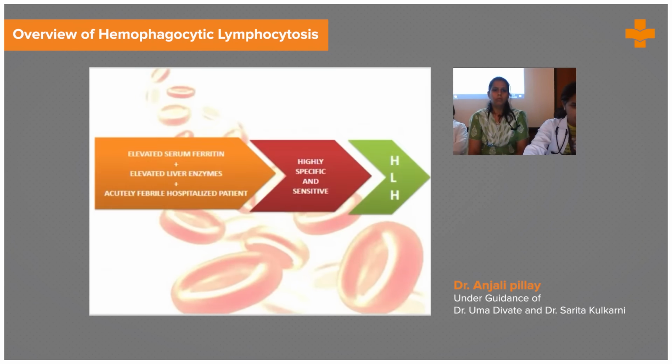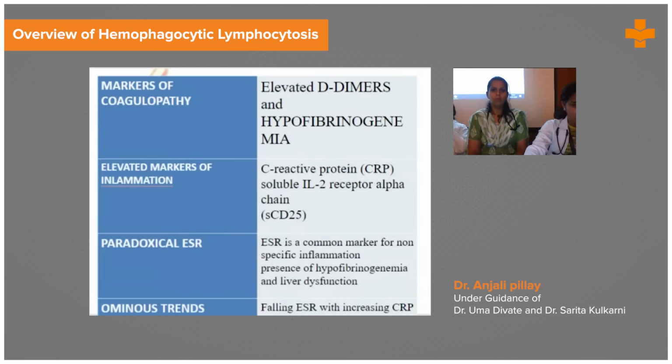So a patient in the hospital who is acutely febrile with an elevated serum ferritin and an elevated liver enzyme is highly specific and sensitive to diagnose as HLH. The other markers of coagulopathy are an elevated D-dimer or hypofibrinogenemia, and elevated markers of inflammation like CRP and interleukin 2 receptor alpha.